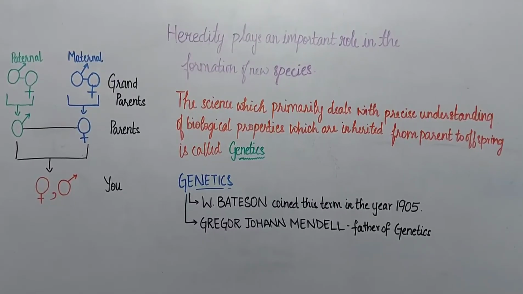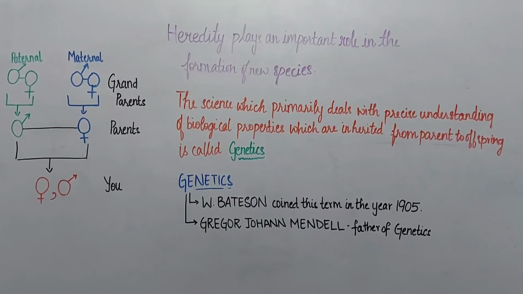The first point says that heredity plays an important role in the formation of new species. First of all, we need to understand a simple thing, which is during sexual reproduction, DNA copying is not 100% accurate, and the mistakes which occur in DNA copying lead to mutations and also lead to the development of a completely new characteristic. When these DNA errors occur to a large extent, they tend to form new species.